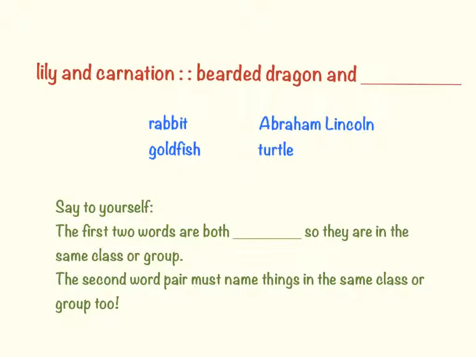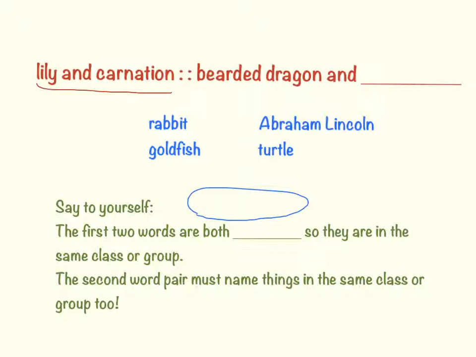So our first example we're going to look at is lily and carnation, and bearded dragon and blank. But first, the only thing I'm going to pay attention to is lily and carnation. What do they have in common? I want to say to myself, the first two words are both what?